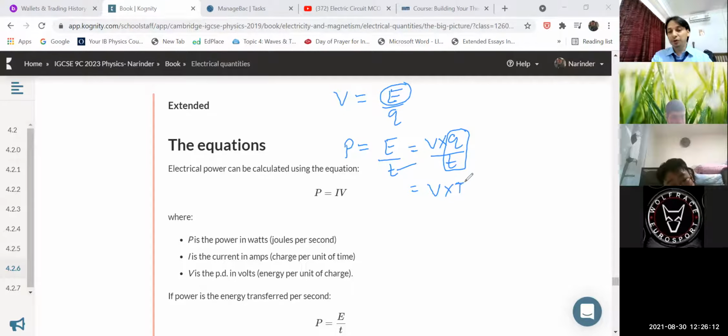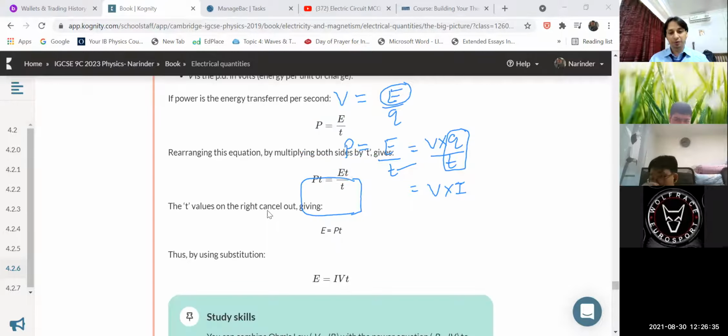So you have this equation, P is equal to I into V. So please remember, children, I have derived this equation. How you can find out that P equals VI. Otherwise you have to remember P is equal to IV or VI. Now the next.